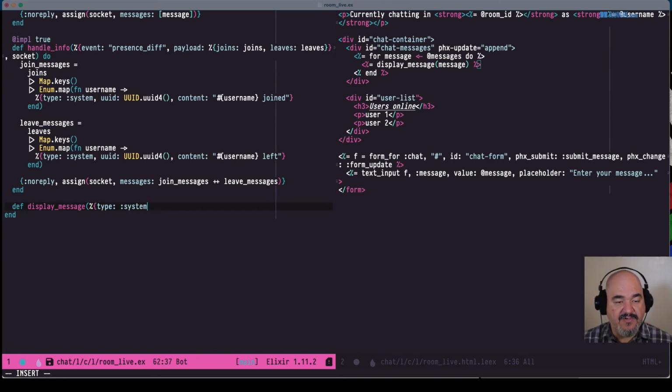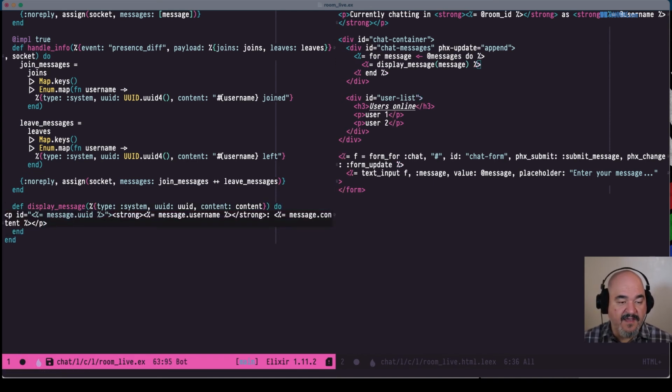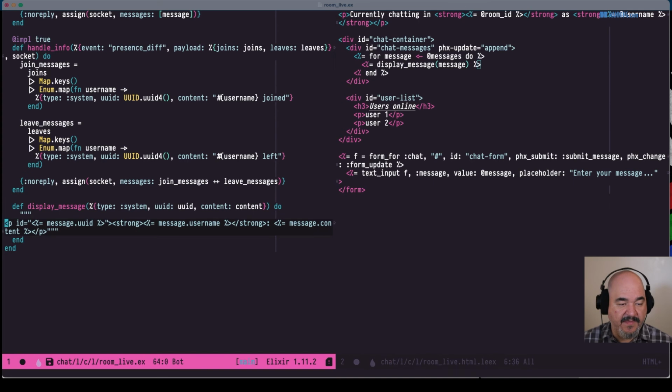And in this case, we also want the UUID, so we can grab that, and we also want the content. So let's grab that as well. We can just bind all that right in the function declaration. And then here's the content we pulled out. Let's just say like that. I need to put a new line there. Okay.